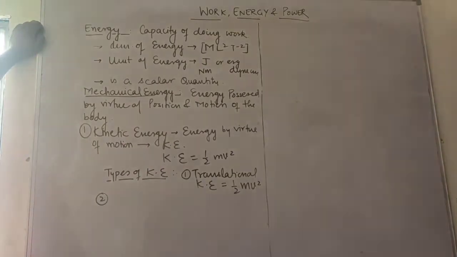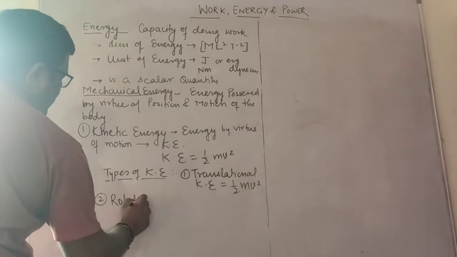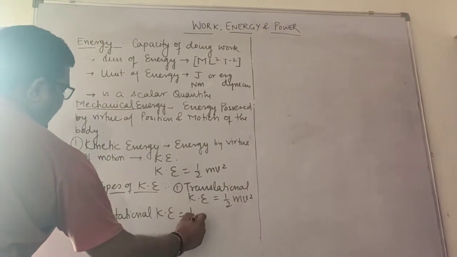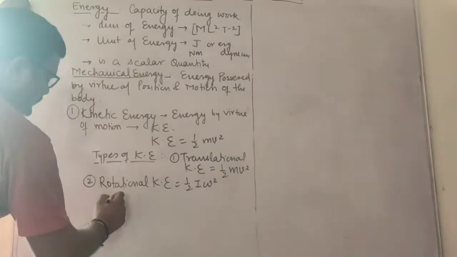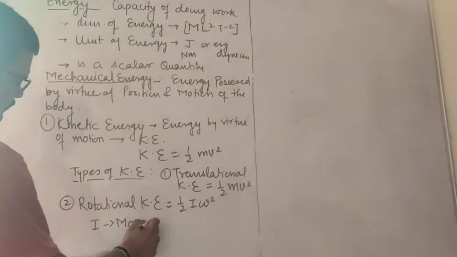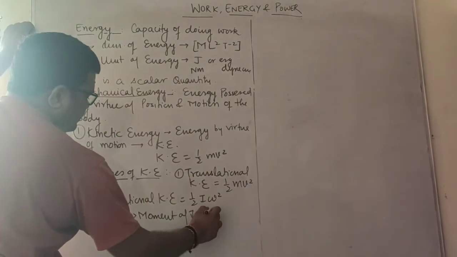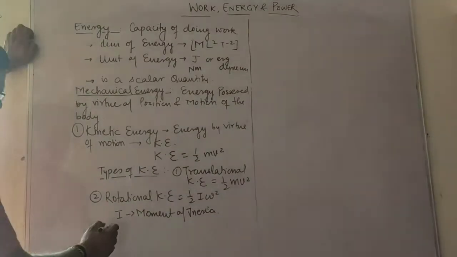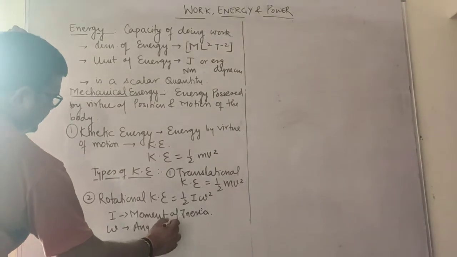Similarly, rotational kinetic energy in rotational motion is half I omega square, where I is the moment of inertia, which you will study in rotational motion, and omega is angular velocity.